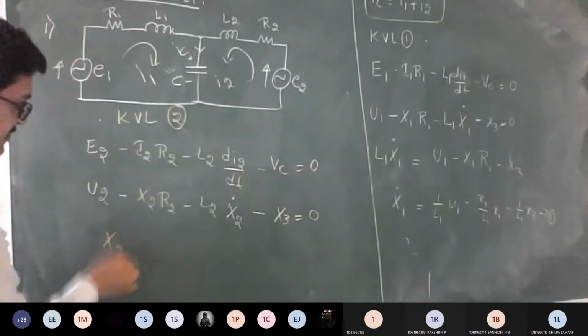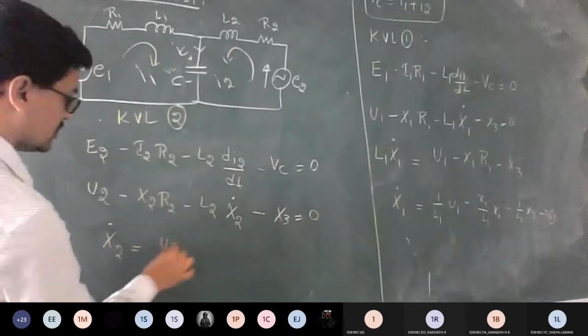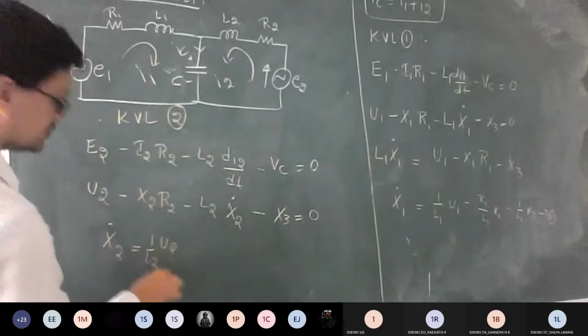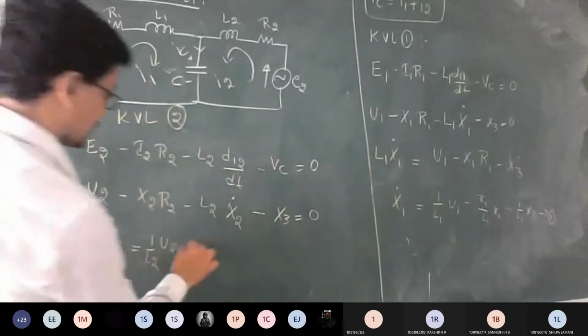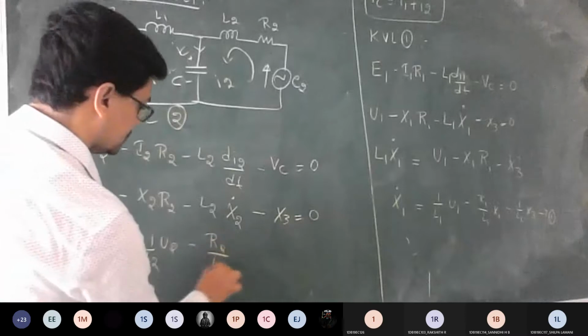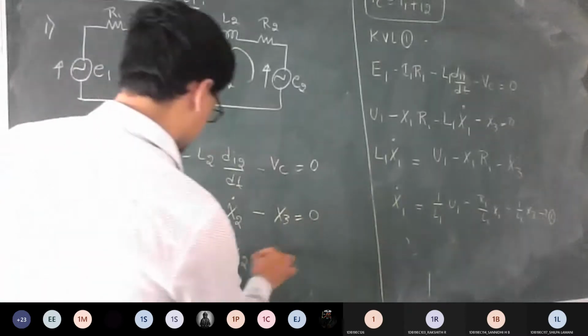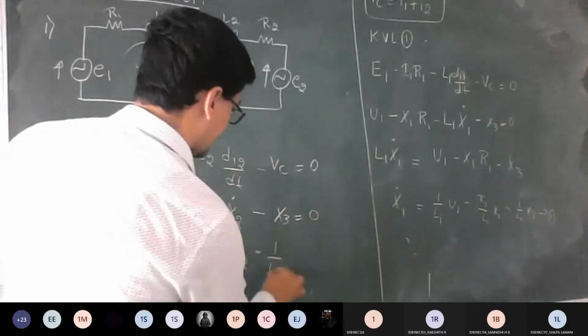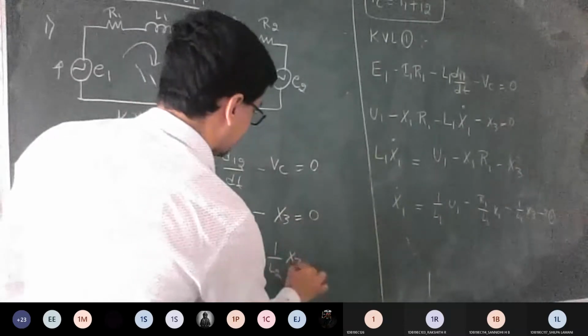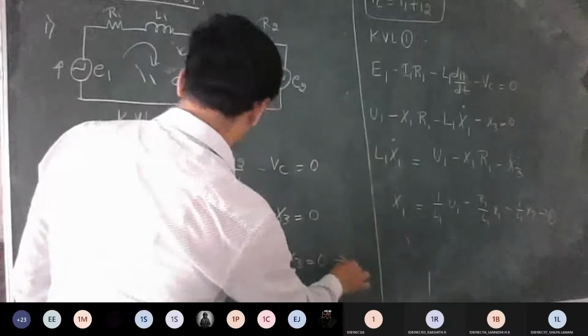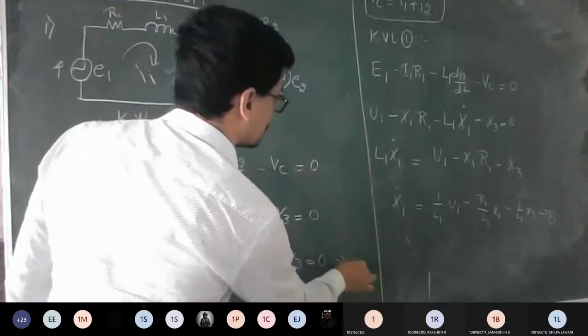So let me write X2 dot is equal to 1 by L2 U2 minus R2 by L2 X2 minus 1 by L2 X3 equal to 0. So this is your equation number 2.